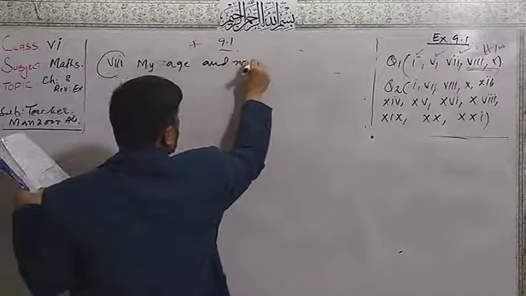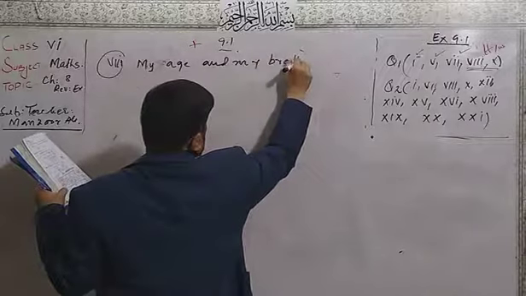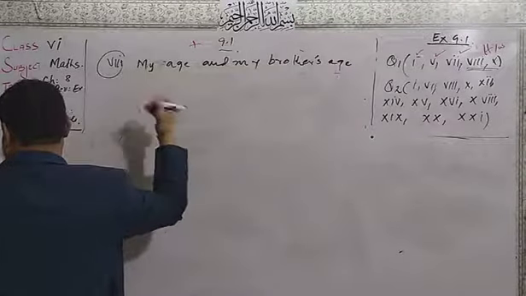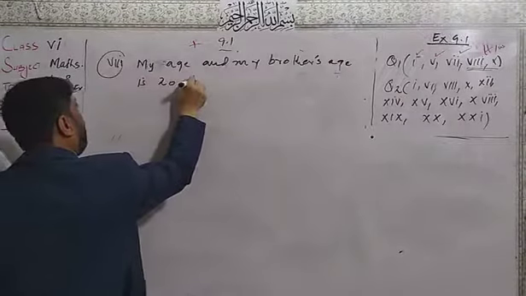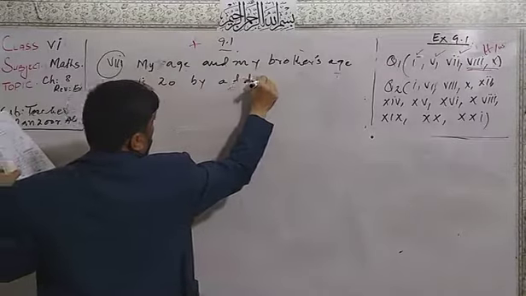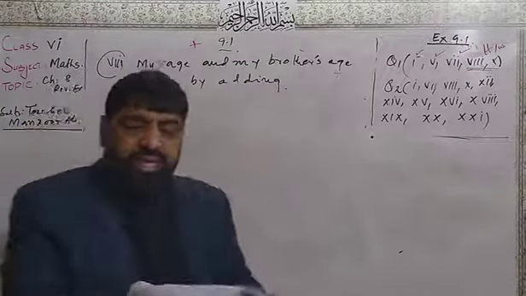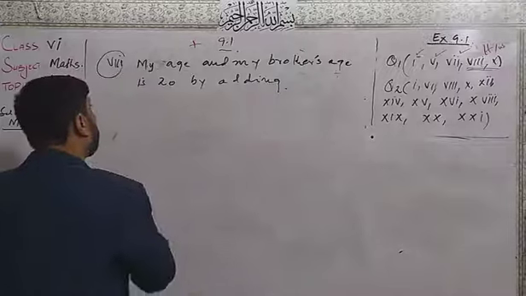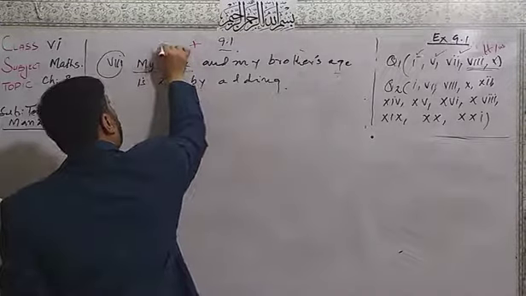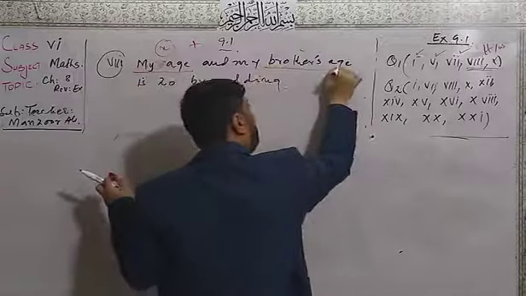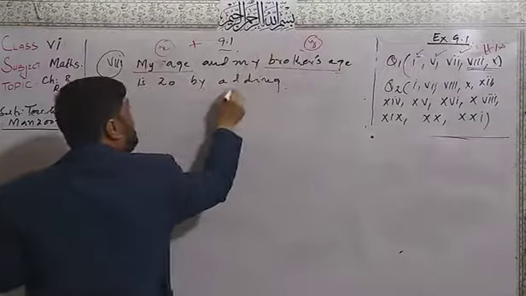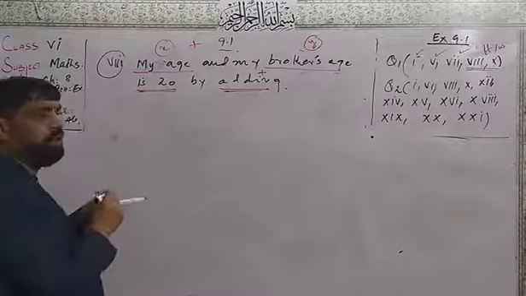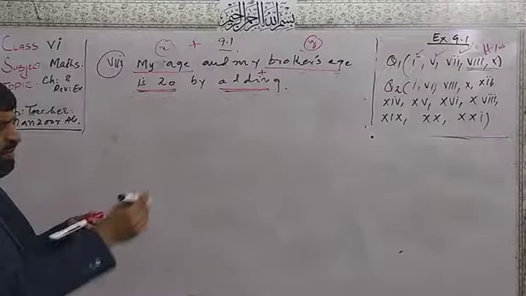Dear students, very easy. Let's suppose my age is equal to x and my brother's age is y. Addition means plus, is equal to 20.